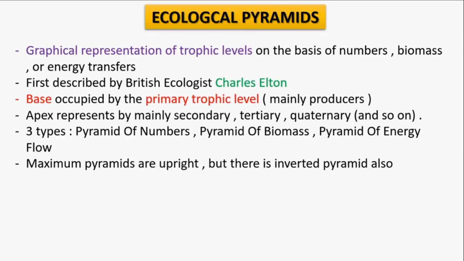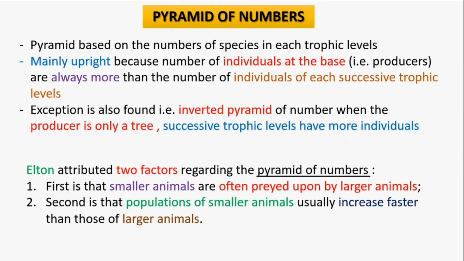The base is occupied by producers and the apex is represented by secondary, tertiary and quaternary trophic levels. Most pyramids are upright, and some are inverted as well. So first is the pyramid of numbers.